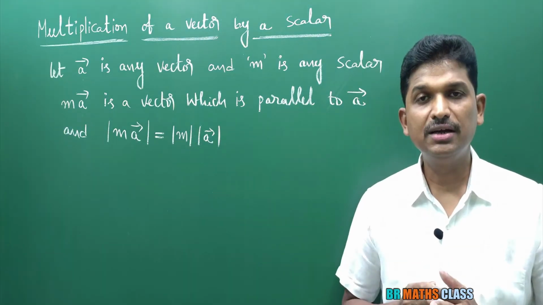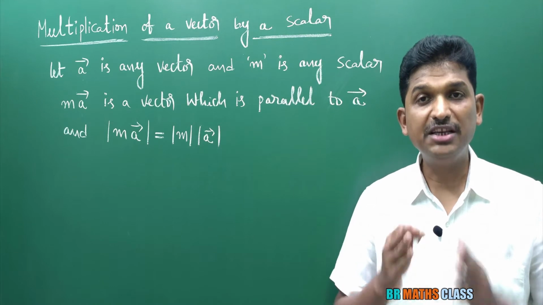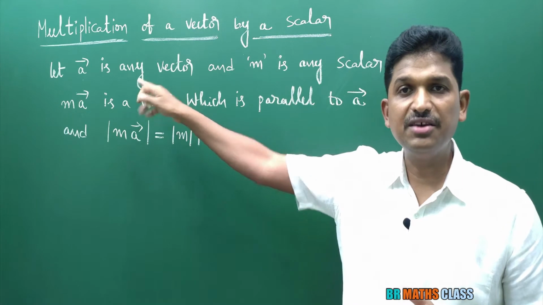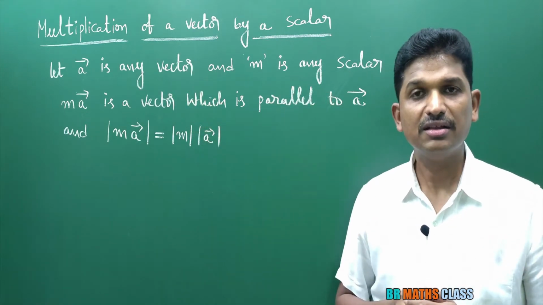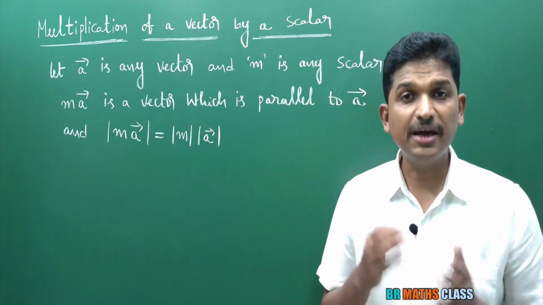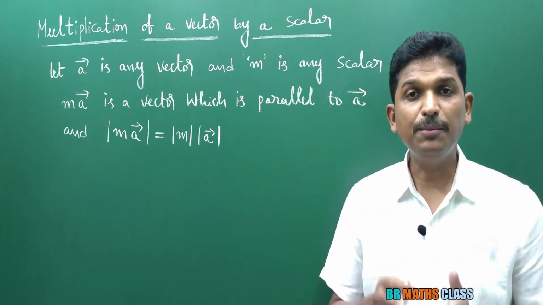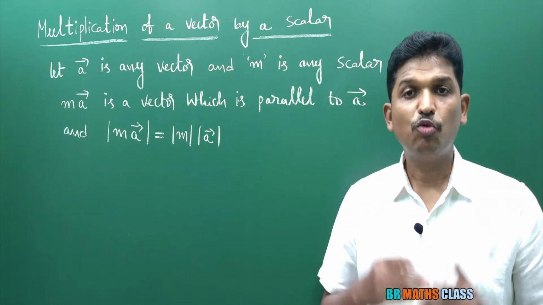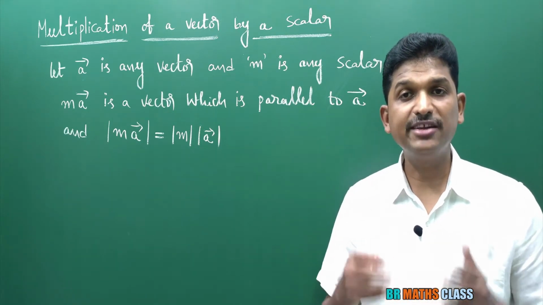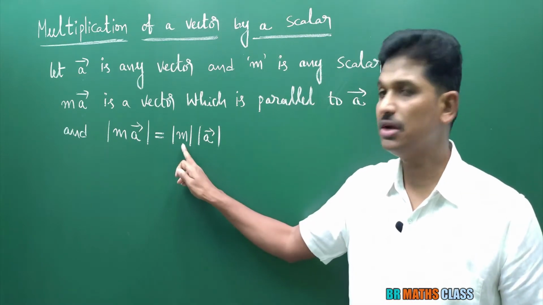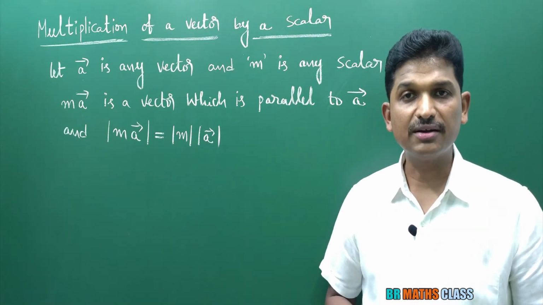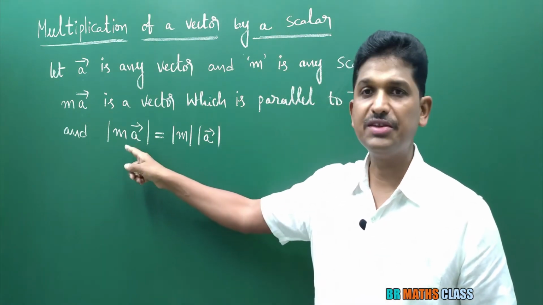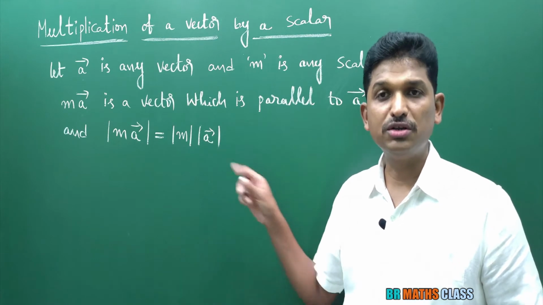So what did you learn? You learned the multiplication of a vector by a scalar. If a bar is a vector and m is any scalar, then m into a bar is a vector which is parallel to a bar. And the magnitude of m a bar is modulus of m into modulus of a bar. We are going to use this formula very frequently, so remember it.